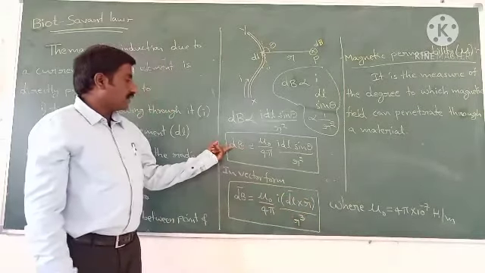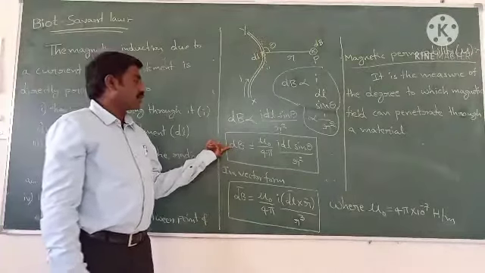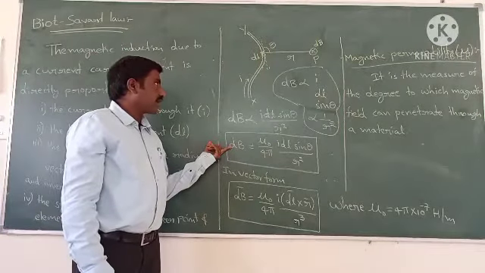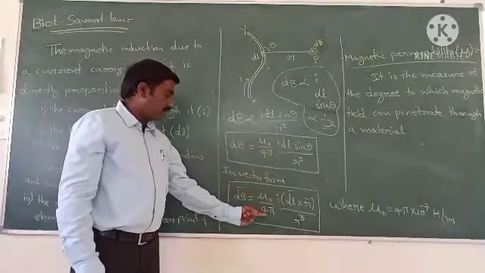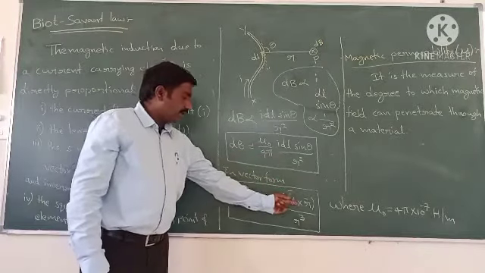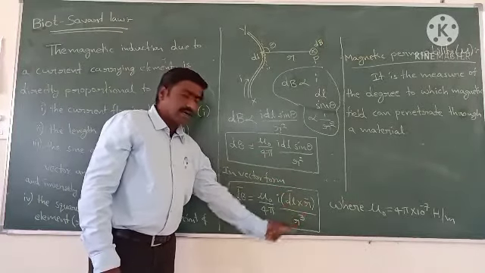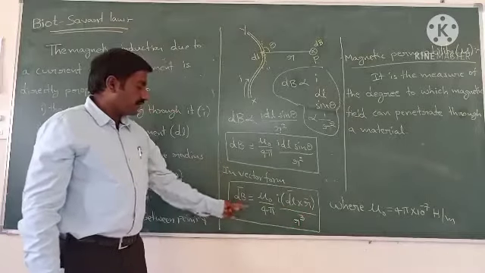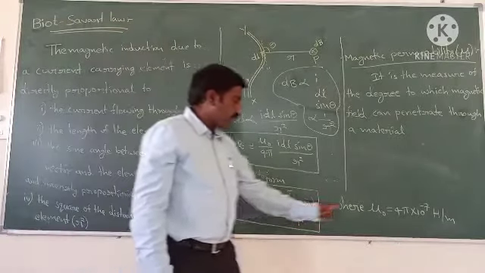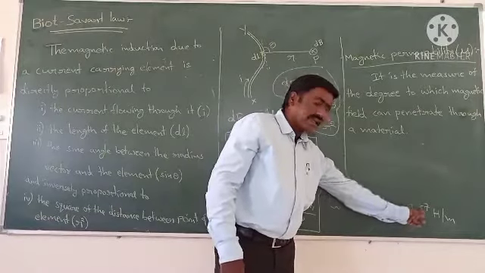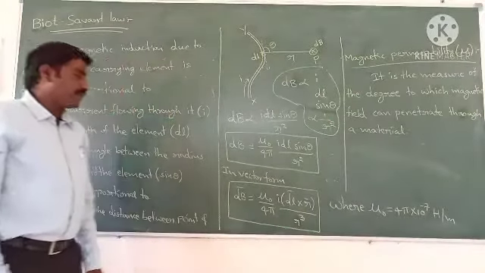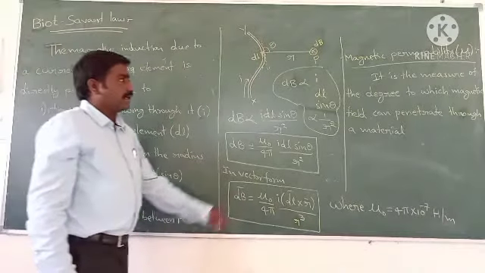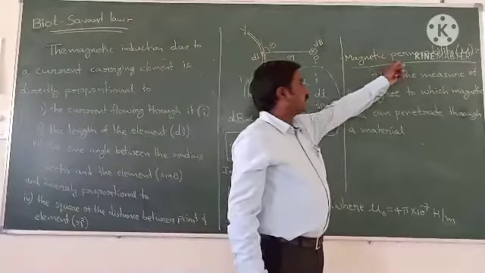So this is the magnitude of the magnetic field around a current carrying conductor, and in vector form, dB equals mu naught by 4 pi, I dl cross r by r cube. Mu naught value is 4 pi into 10 power minus 7 Henry per meter.